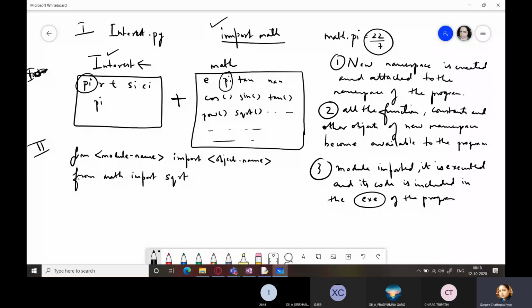Understood? Whereas in case of this from math import sqrt, you don't have to attach the name of the module. You simply have to write sqrt. Why? The reason is when you do this, no new namespace is created. Only thing which happens is this sqrt function is added to the program's namespace.